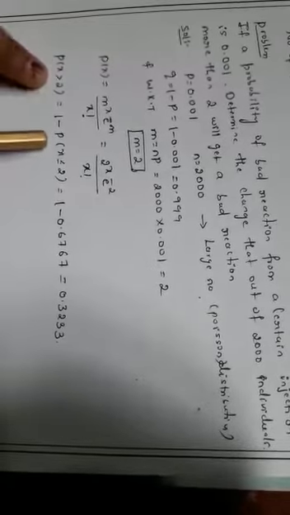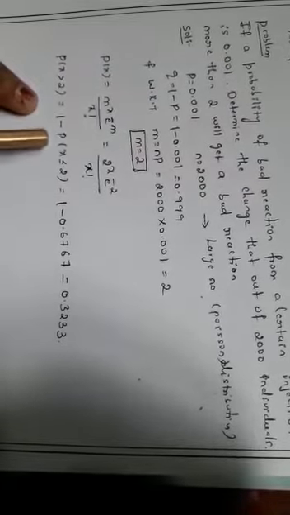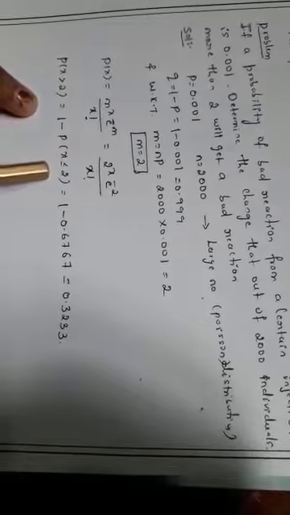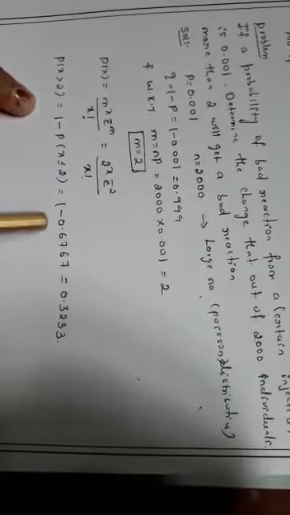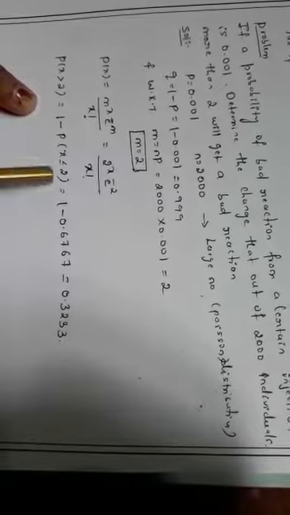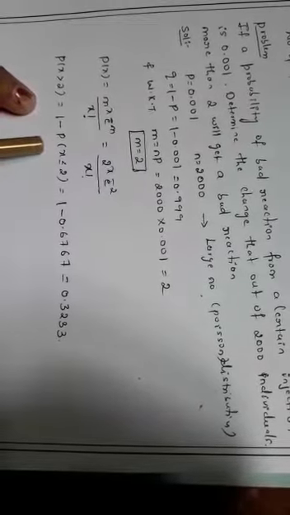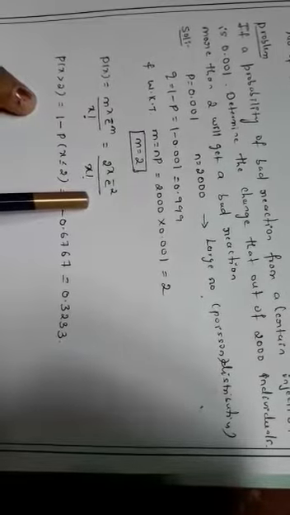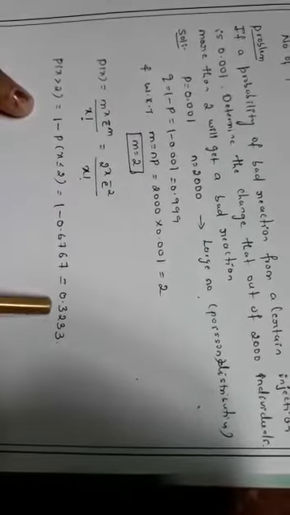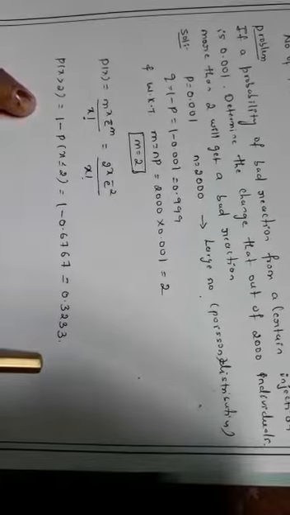Write the complement for this function, that is 1 minus probability of x less than or equal to 2, which is equal to 1 minus, so you have to take all the numbers from 0 to 2. Substitute all the values of x in the above formula, and you are going to get the answer as 0.3233.